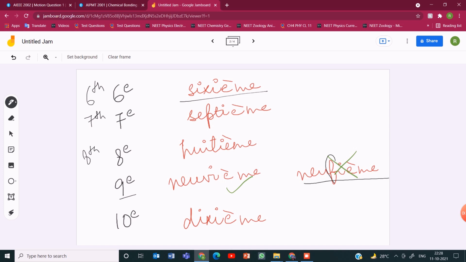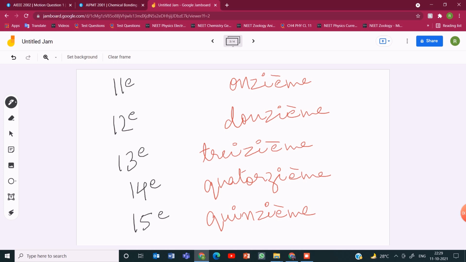We replace F with V in ninth. Okay, so neuf is not correct here, and neuvième will be the correct way to say ninth in French. And this is 10th, dixième. 11th, 12th, 13th, 14th, and 15th.